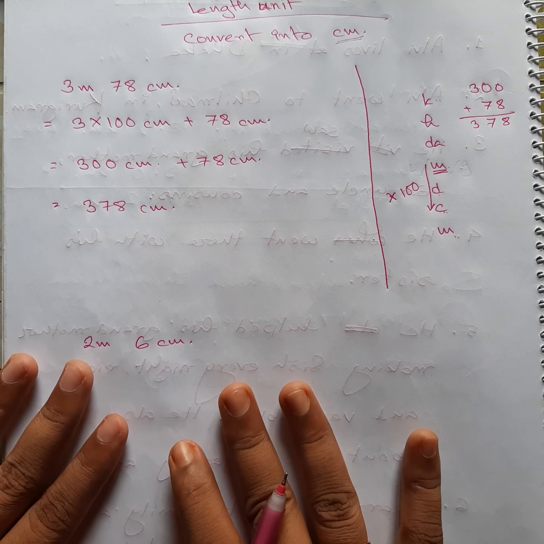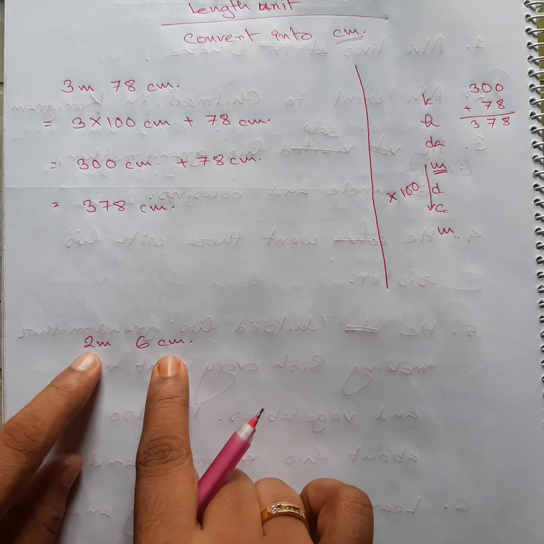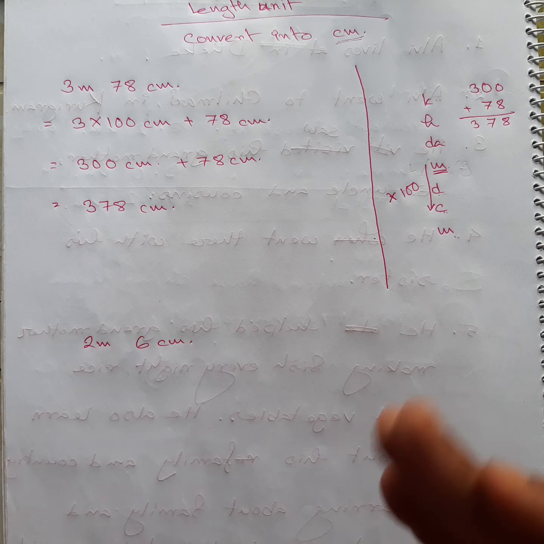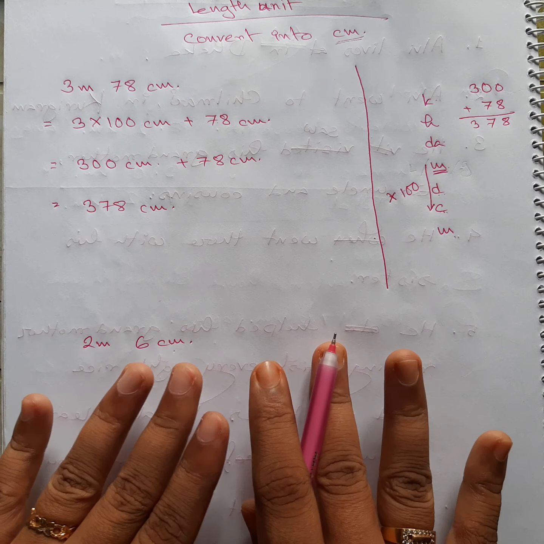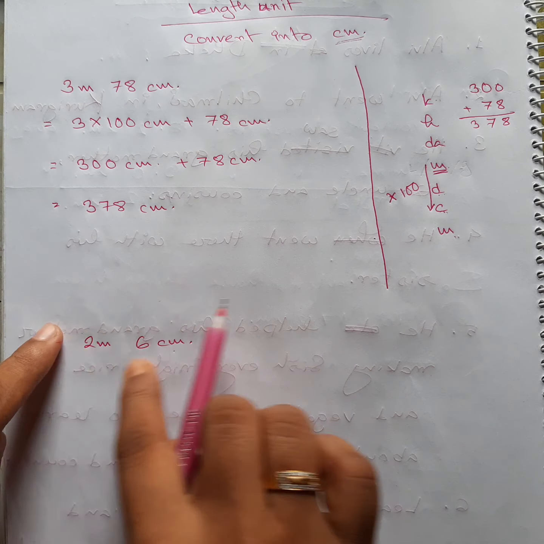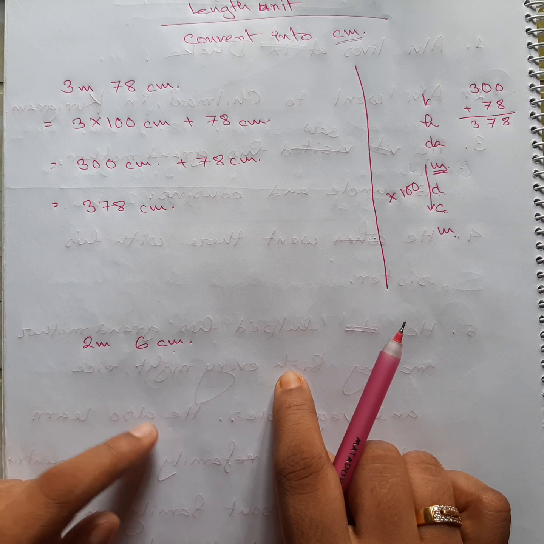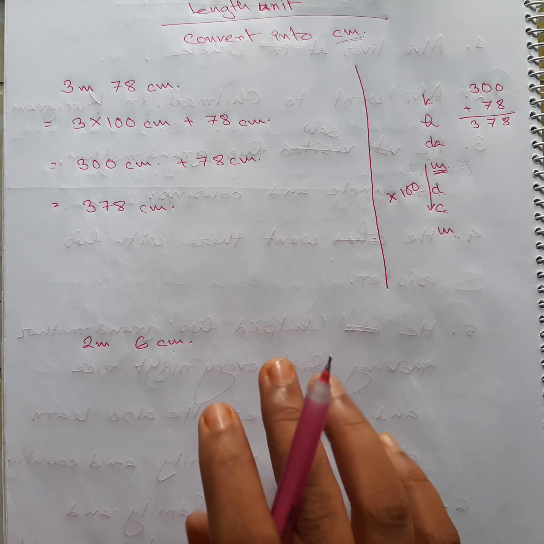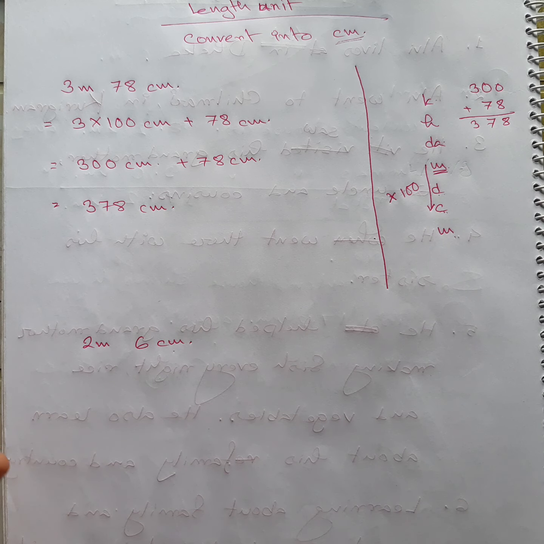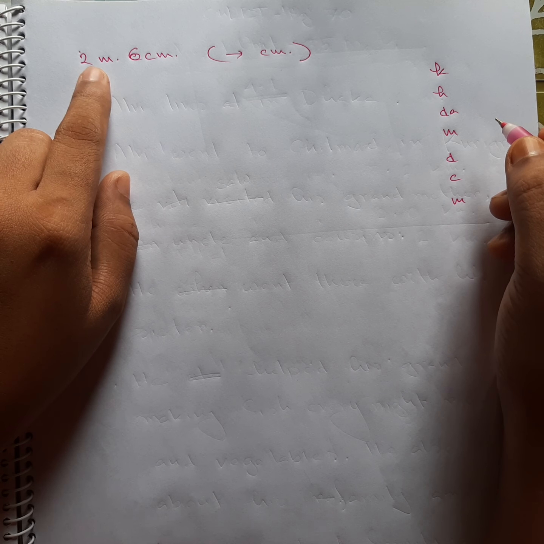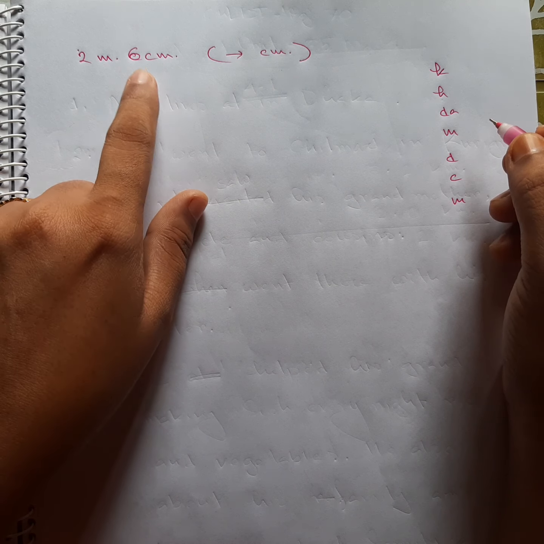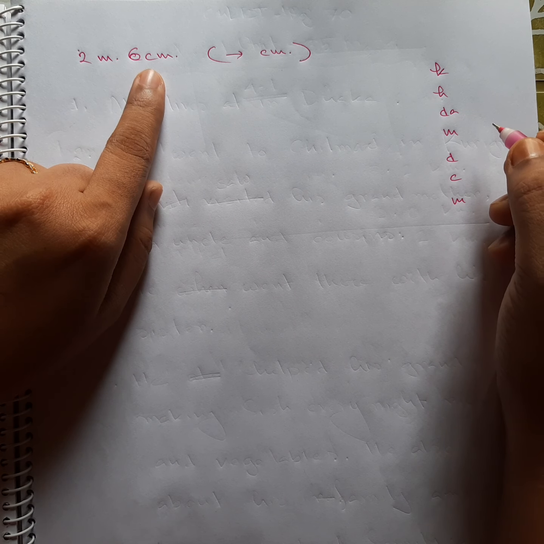Now I'm going to do that part. 2 meter and 6 centimeter. This is the same thing. Again, centimeter is centimeter, we are going to keep it that way. Because we are converting the whole thing, we are going to convert it into centimeter. So let's do it on another page because I want to do another thing over here. You can see it again over here. We are going to convert our 2 meter only into centimeter because this part is already in centimeter. We don't need to convert that part.